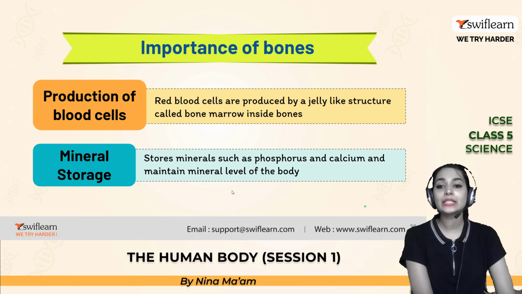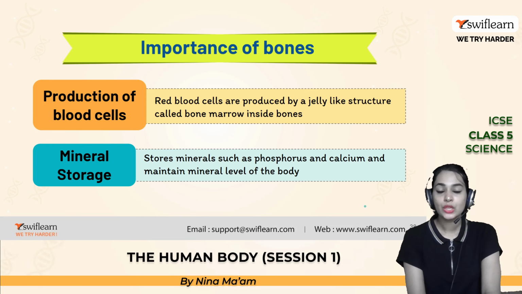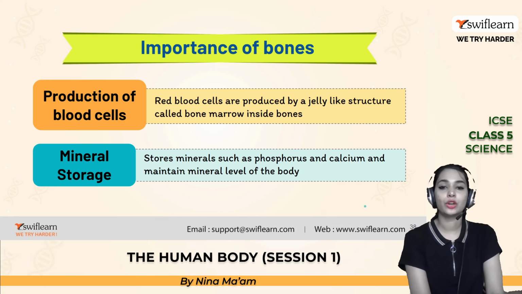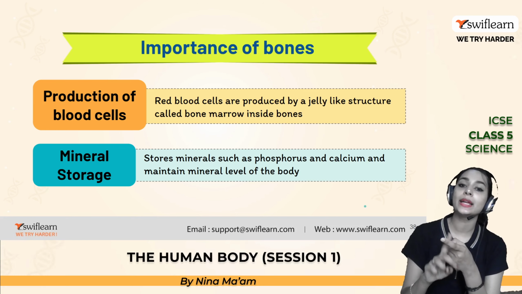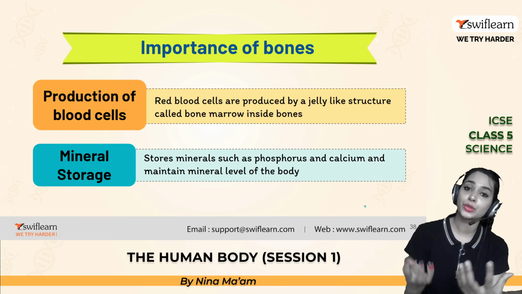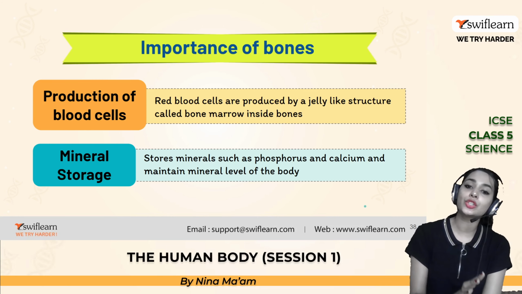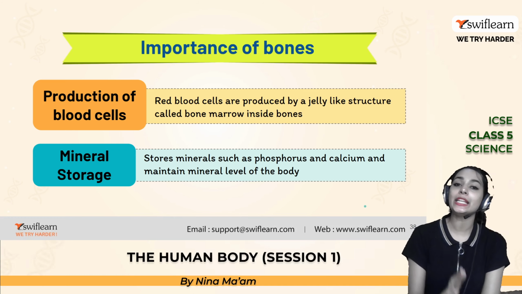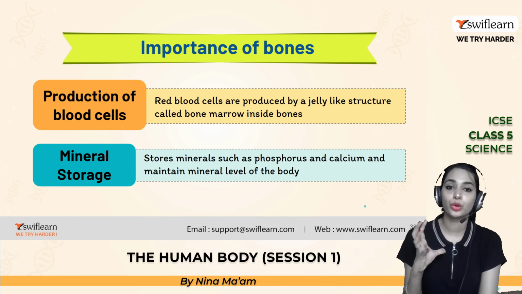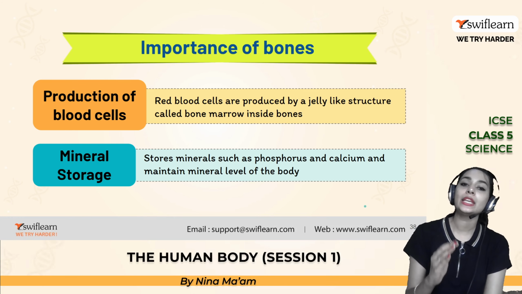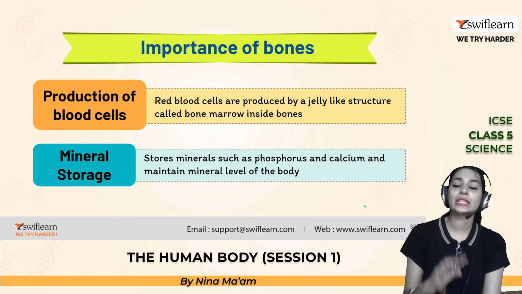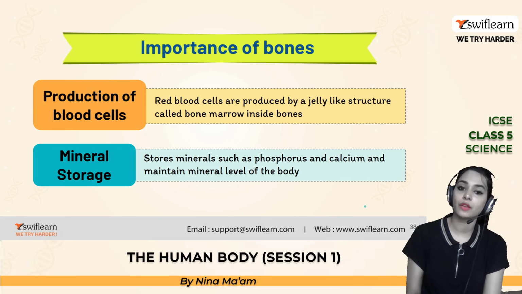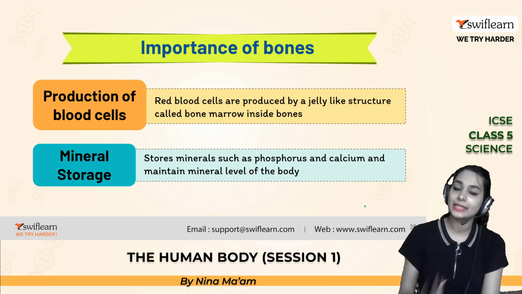The next one is the production of blood cells. As you know, you have RBCs, white blood cells, and platelets in your blood. The red blood cells are produced by a jelly-like structure inside your bones, known as the bone marrow, which is responsible for the production of red blood cells.